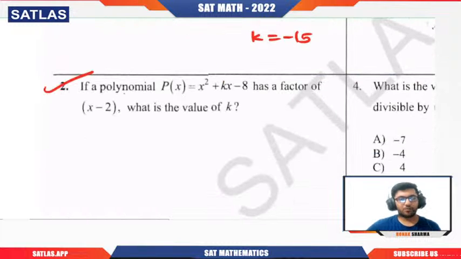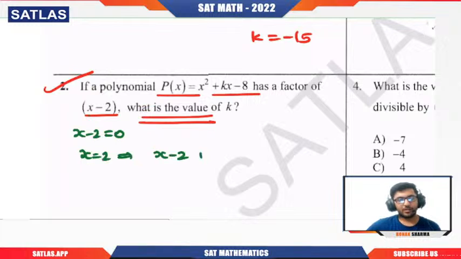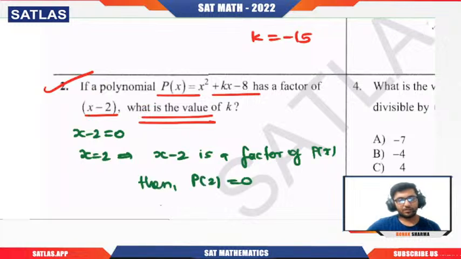If a polynomial p of x has a factor x minus 2, what is the value of k? If x minus 2 is a factor, first we put x minus 2 equal to 0, that gives x equal to 2. Then p of 2 should be 0. So 2 square plus 2k minus 8 equal to 0.